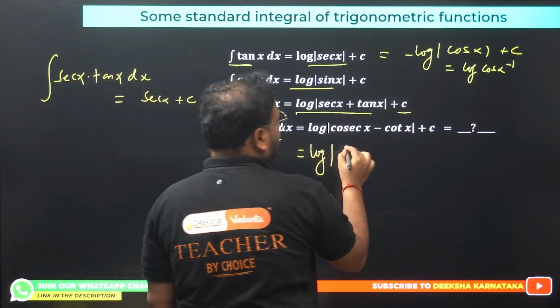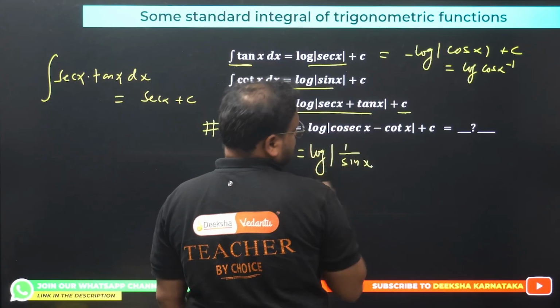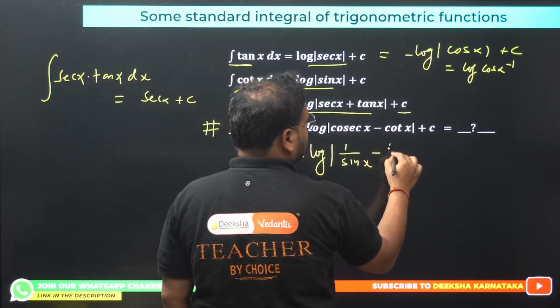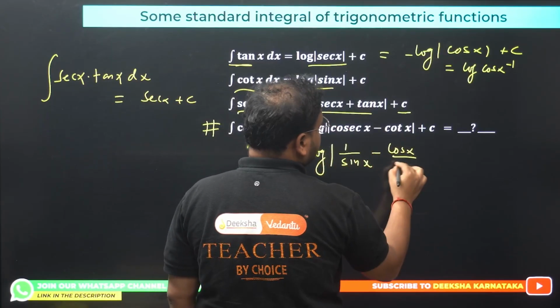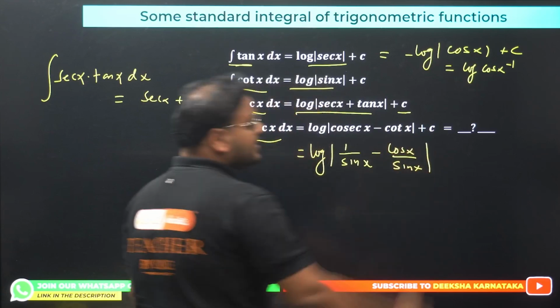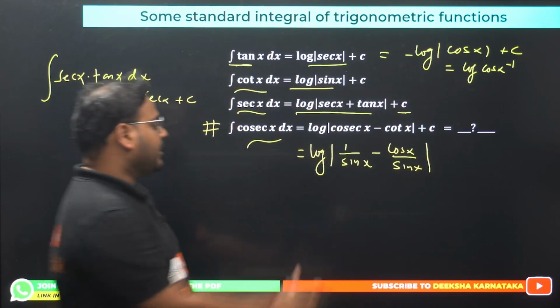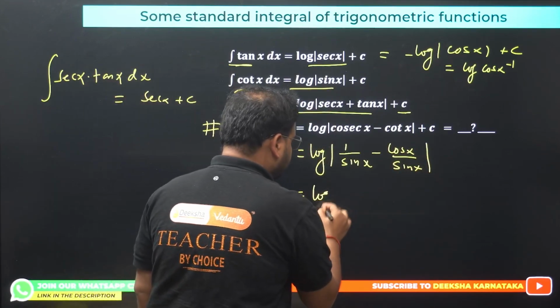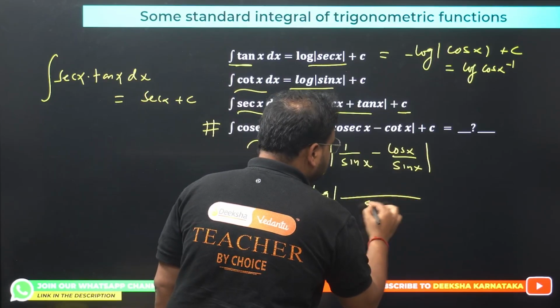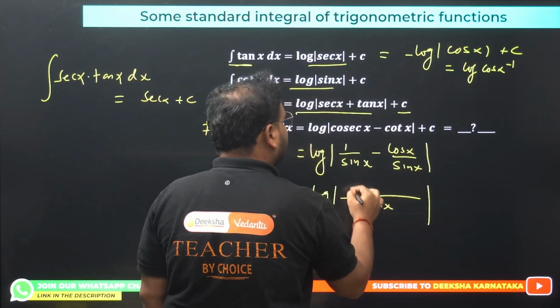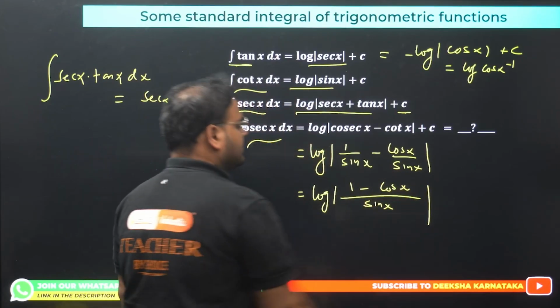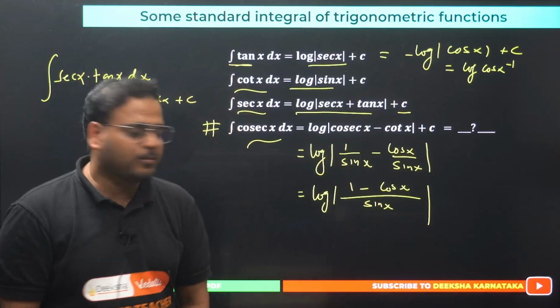Cosec x is what? 1 by sin x. What is cot x? Cos x by sin x. Now if you take LCM, what's the LCM here? Sin x. Please check, 1 minus cos x. Now we can use the formulas that we have learned in trigonometric functions.